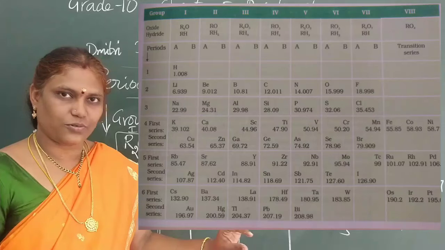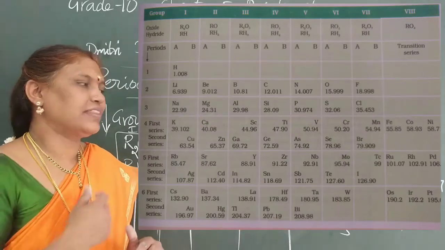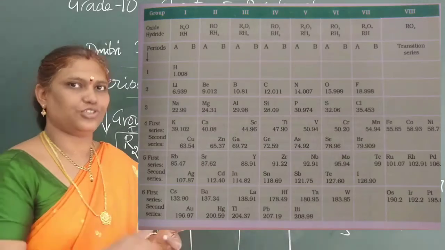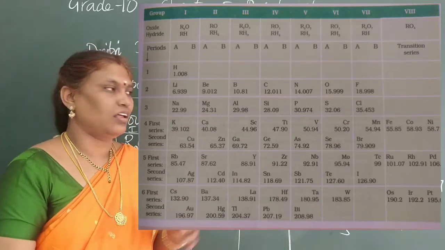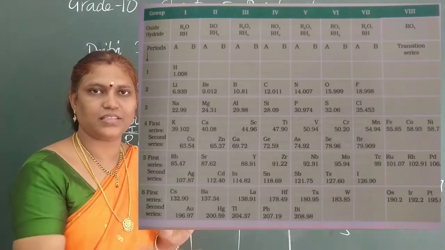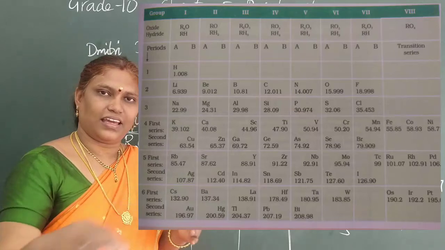The last one is lanthanides and actinides. They are F block elements. I will teach you in the next classes. That is called inner transition. They are not filled properly.